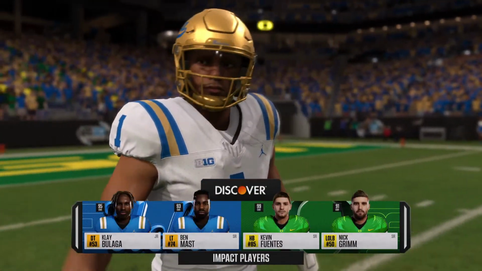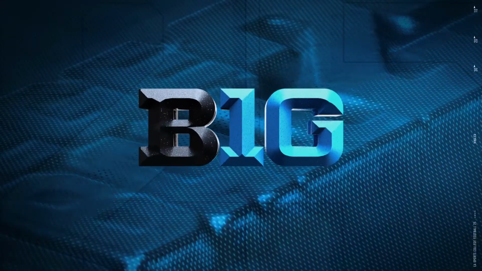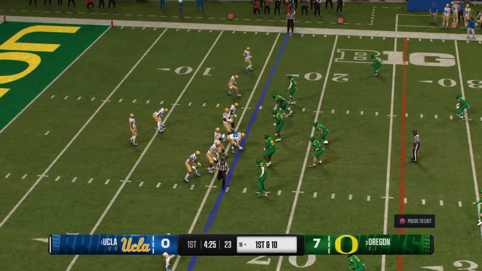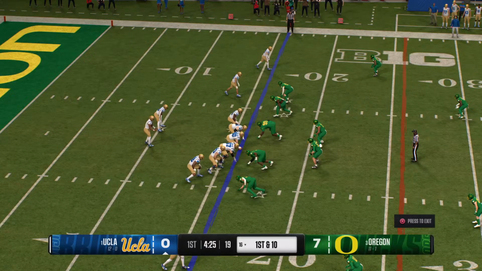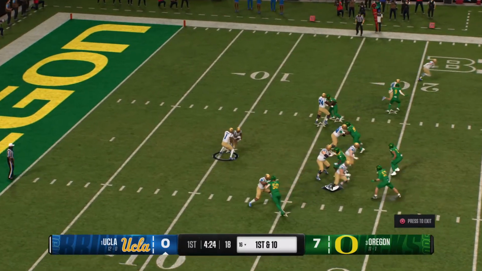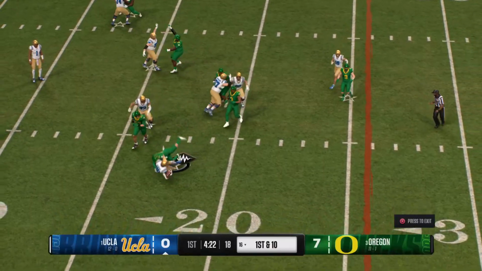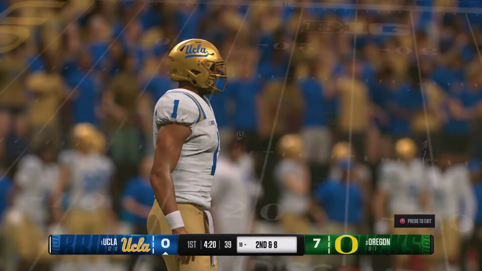All right, Kirk, let's take a quick look at the impact players for today's game and how they're going to affect the outcome. These are your leaders on the field and in the locker room. These are your go-to guys, not only when you need a play to be made, but also when you need somebody to rally your team. Picks up 2, so it's 2nd and 8.